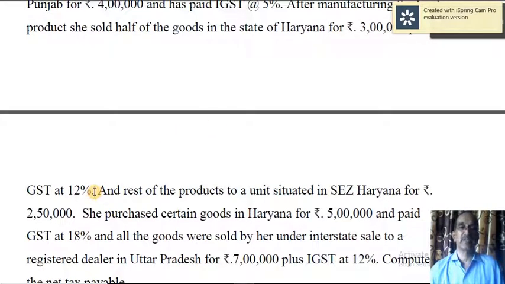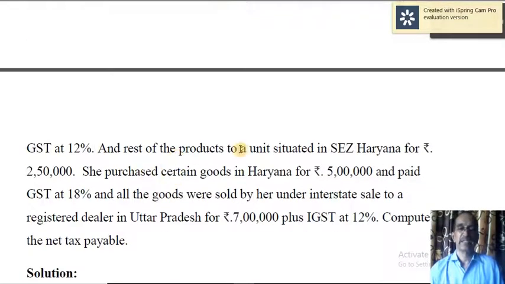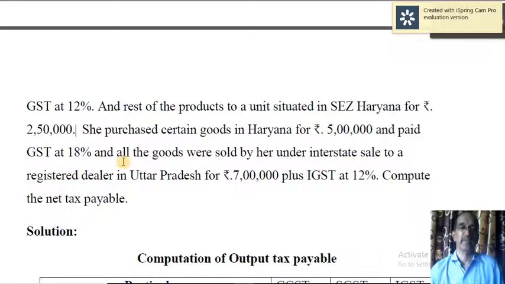That means it should be divided into CGST and SGST equally, 6% each. And rest of the products to a unit situated in special economic zone, Haryana. Of course, if you supply to a special economic zone, it is zero rated, so no tax will be levied on that.